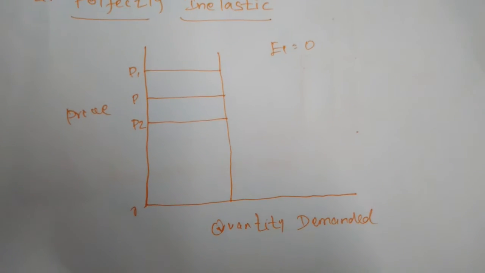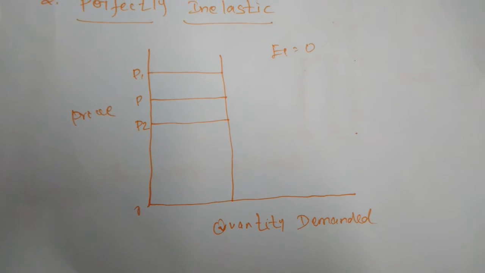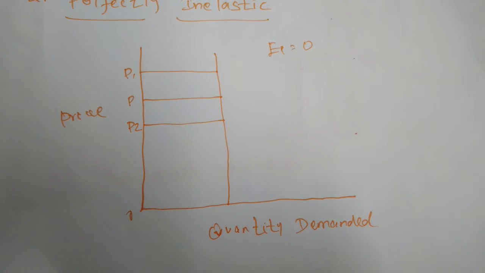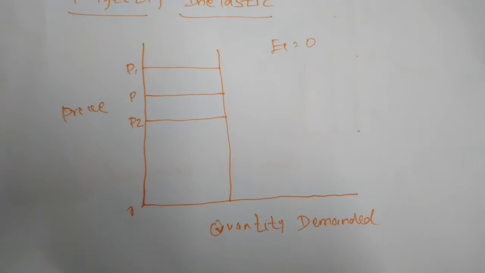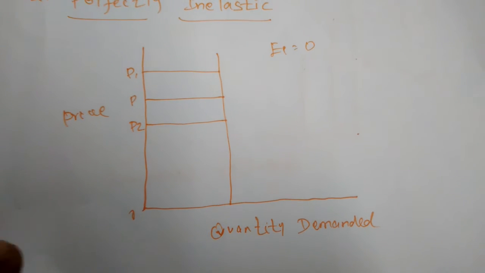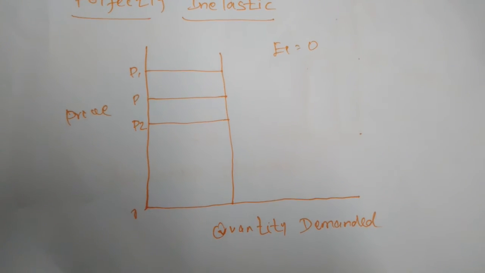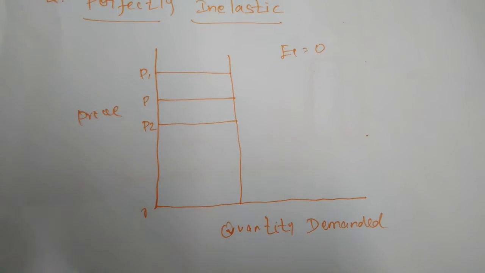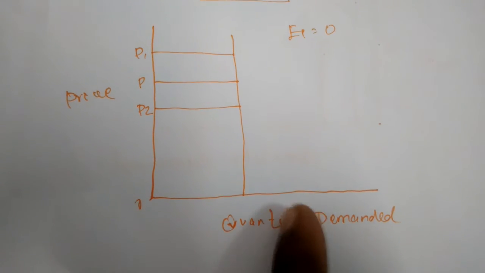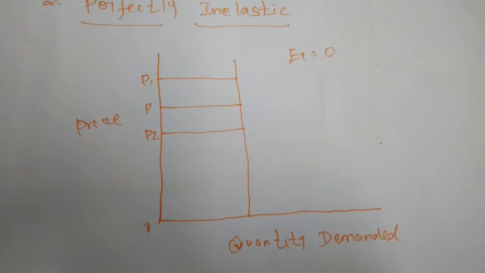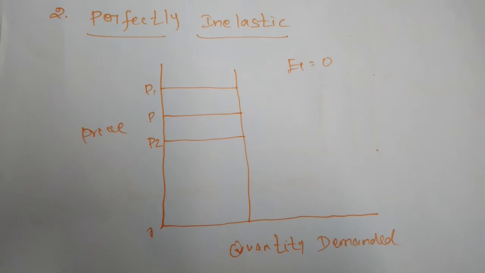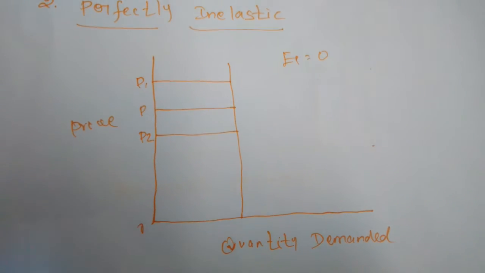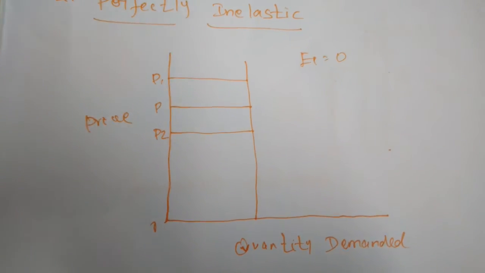So if the price is increased, they will make more effort to buy that commodity, and if the price is decreased, they will spend less money to purchase that tablet. So even when the price of the commodity is increased or decreased, there is no change in the quantity demanded. That is called perfectly inelastic. Here the demand curve is a vertical straight line.